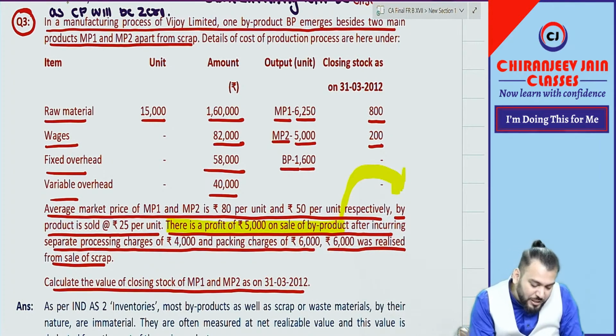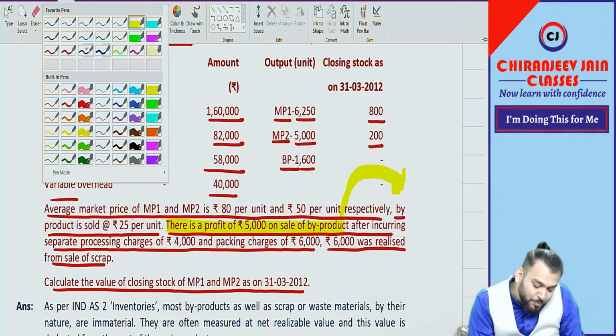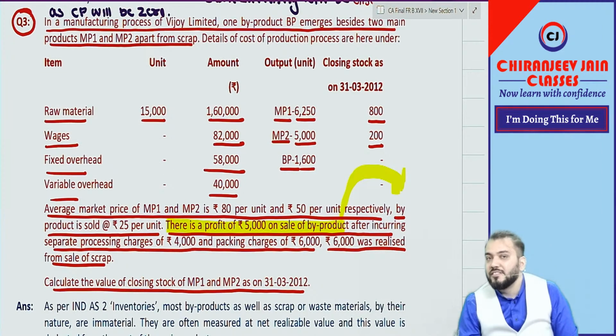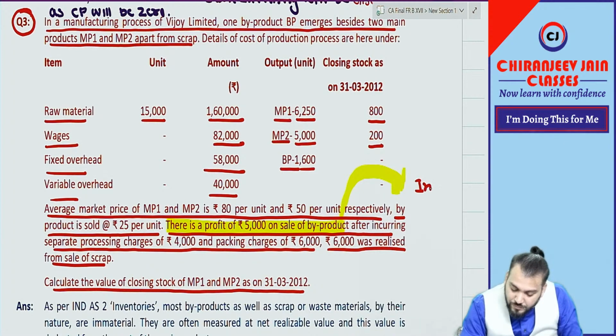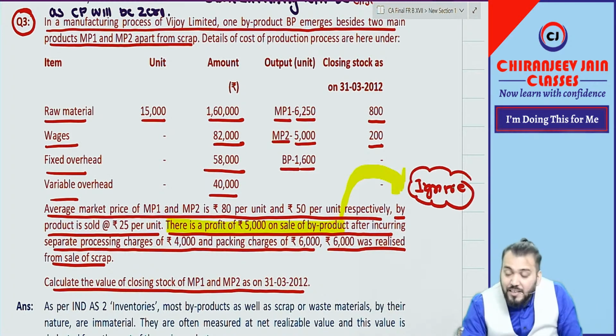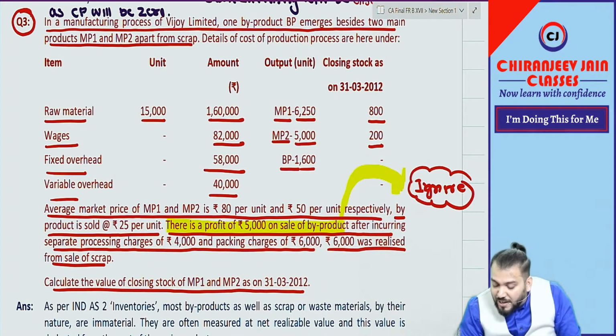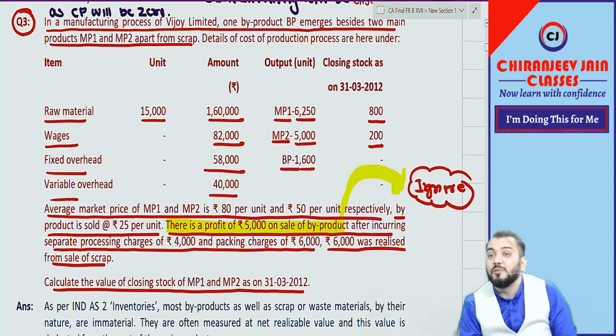Not required for the solution, but a super dangerous point. A CA Inter student will not be able to do it; they will consider it somewhere. Correct? Write down: ignore. Ignore this point. Why? Because for byproduct we don't want cost price. For byproduct we want only NRV. Now it becomes very simple.